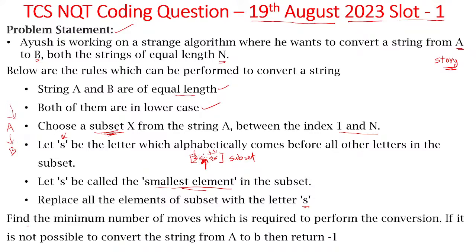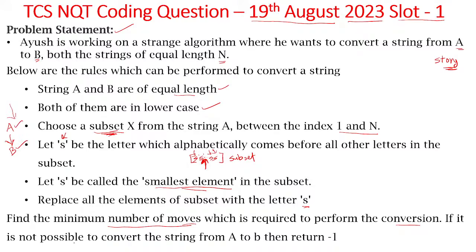Okay, so what is the question asked here? Find the minimum number of moves required to perform the conversion. That means you select a subset and replace all the letters with the smallest element. Again select another subset and replace. If you go on performing such moves, in how many minimum number of moves can you convert the string A into B? That is what is asked here.